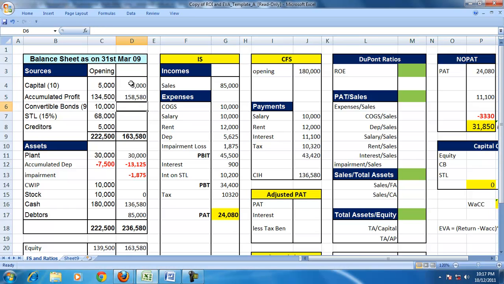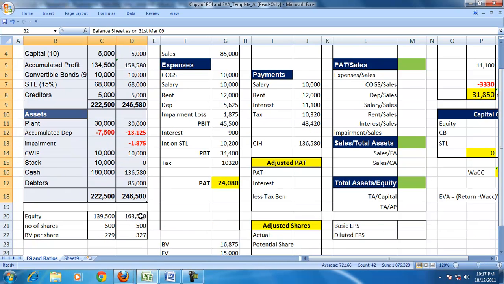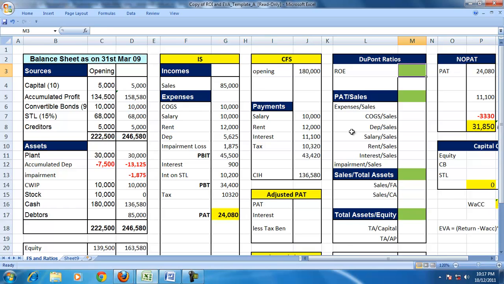No change in the capital, no change in the bonds, no change in STL, no change in the creditor, and no change in capital work in progress. So your balance sheet tallies. Now with this balance sheet, we would like to find the return on equity.